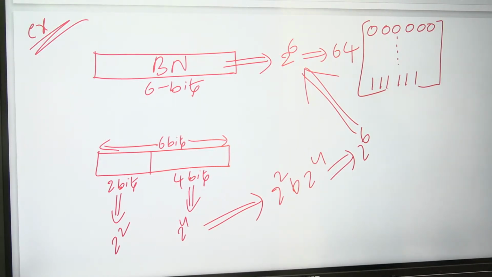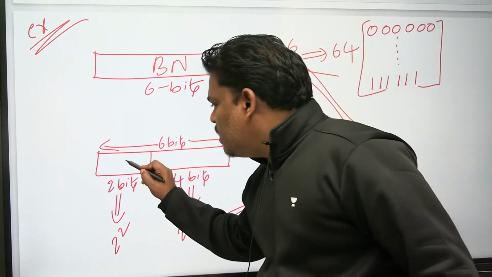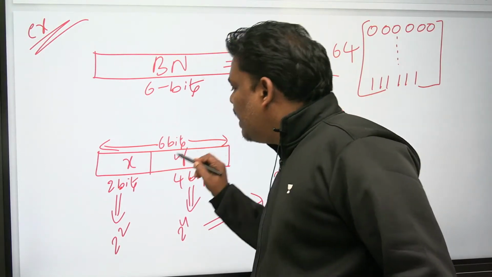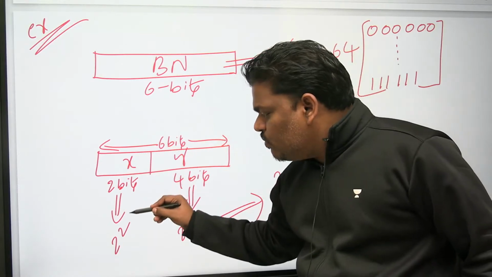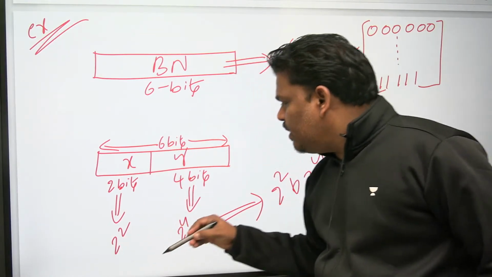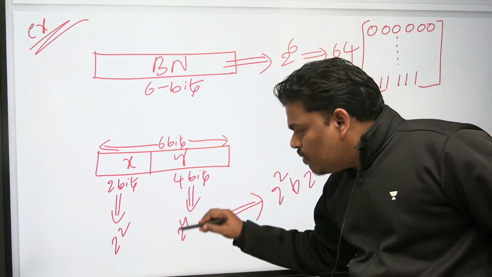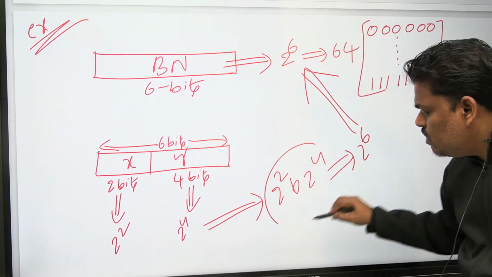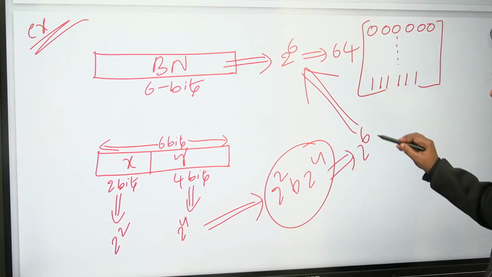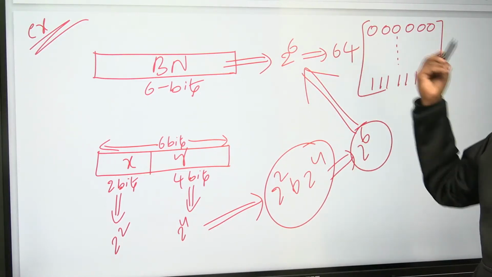If I divide a binary number which contains 6 bits into 2 parts, x and y, where x contains 2 bits and y contains 4 bits. With the 2 bits, 2 square possibilities are there. With the 4 bits, 2 power 4 possibilities are there. So total possibilities are 2 into 2 power 4, which means 2 power 6.